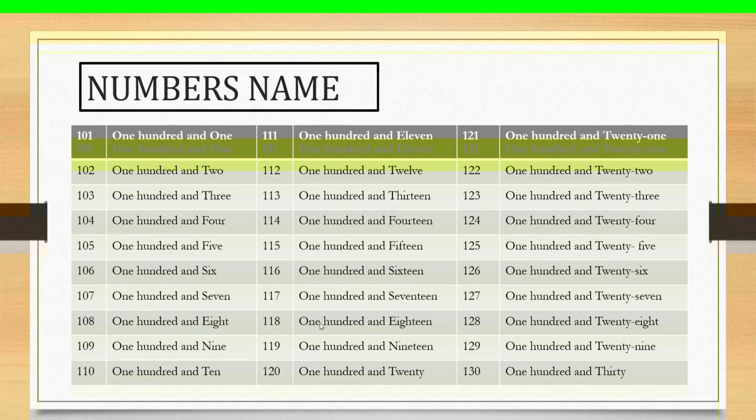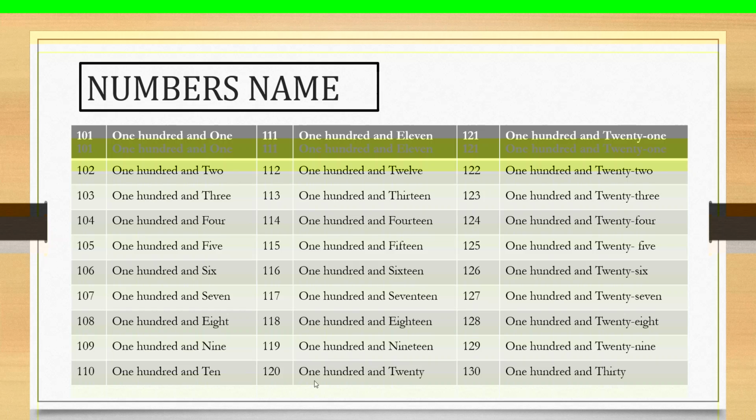One hundred and eighteen. Yes, students, who can count the next number 119? Count the number 119 and read its spelling. One hundred and nineteen. Then next number 120.